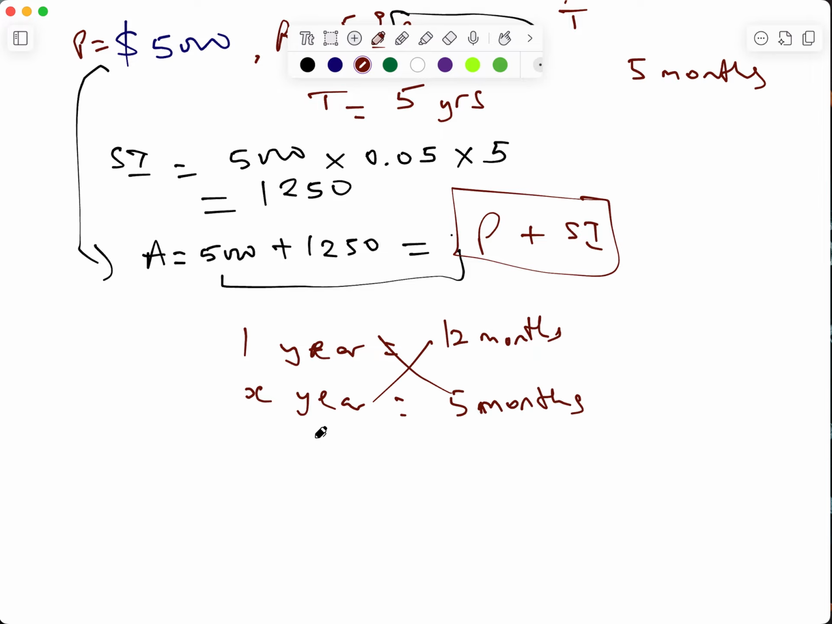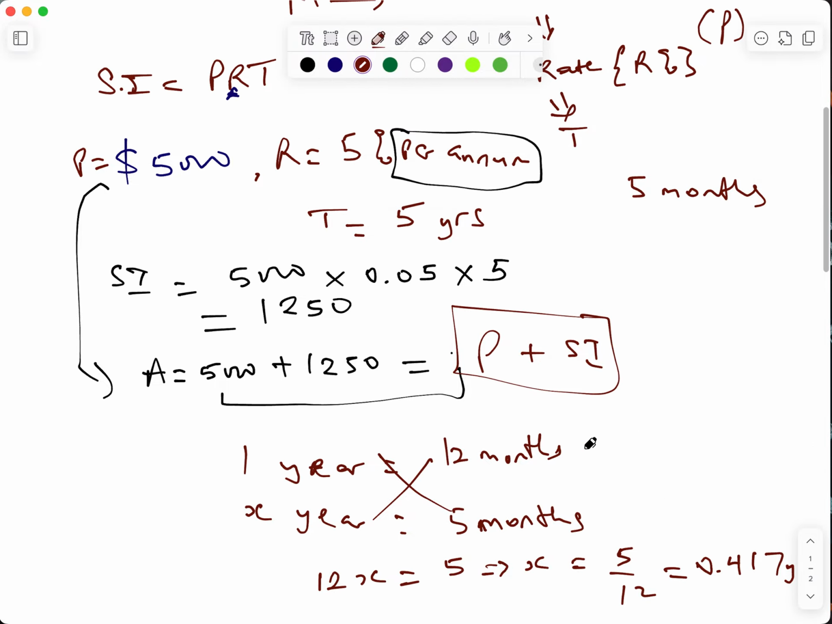So you cross multiply here. What you have is 12x equals 5, and that implies that x equals 5 divided by 12. When you do 5 divided by 12, you're going to have 0.417 approximately. So that implies that 5 months is the same thing as 0.417 year.